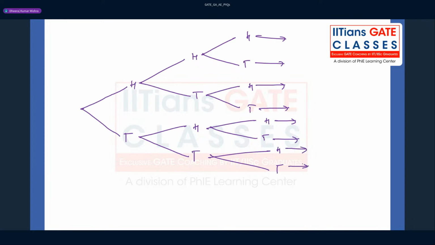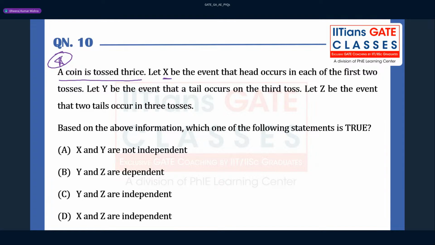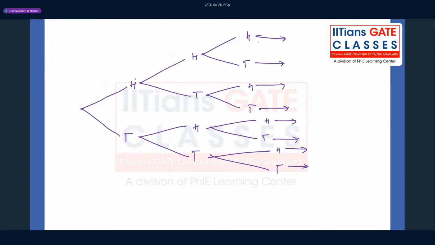But what they have mentioned here is that X be the event. X is going to be the event. And what is the meaning of event? Event is nothing but a subset of the sample space, right? So we don't have to write the entire sample space, though I have told you to just write HHH. That is the sample space, you can say HHT. But in the exam you don't have to waste time. HTH, right? HTT, okay? Here THH, and here THT, right? Without making any sort of mistake, just keep writing, okay? And this is going to be TTT, right?